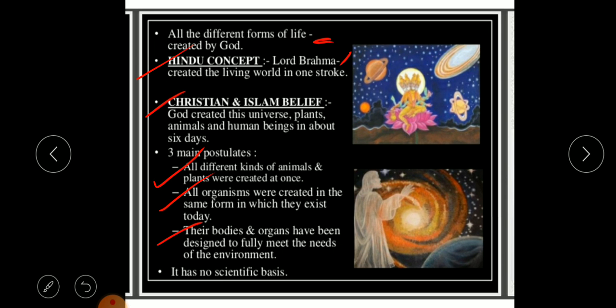So these are the three Tridevs, and we always say that Lord Brahma is the one who has created the living world in one stroke. But all of that has no scientific basis. That is, we have not seen God, so we don't have any scientific basis for this.